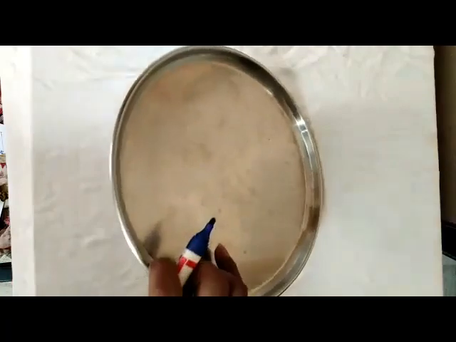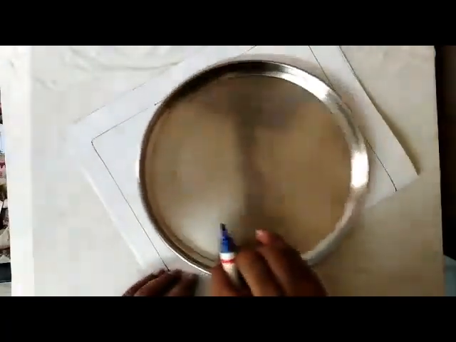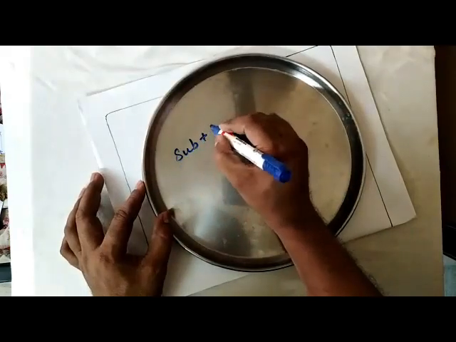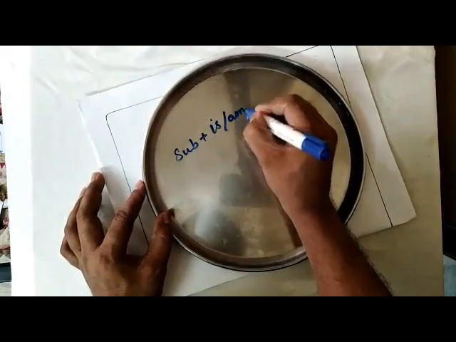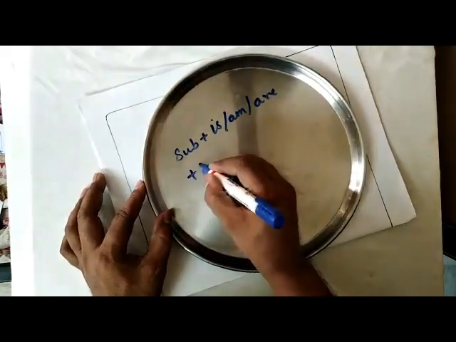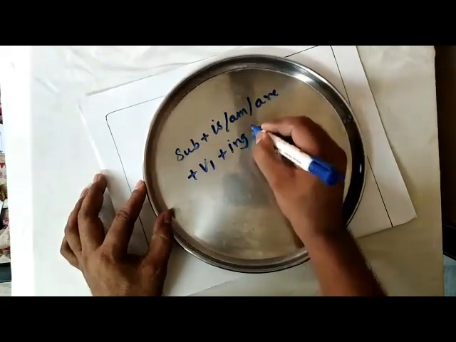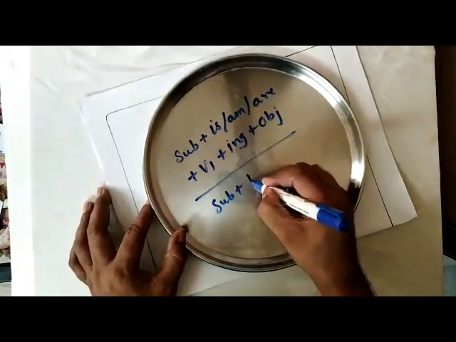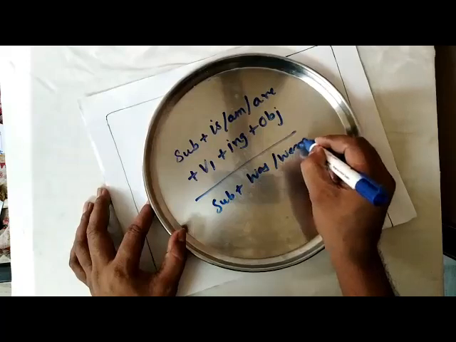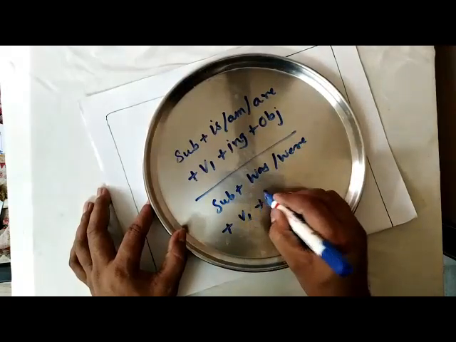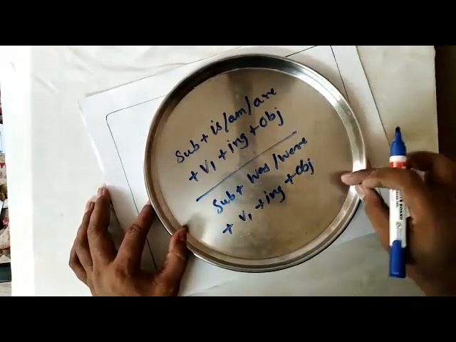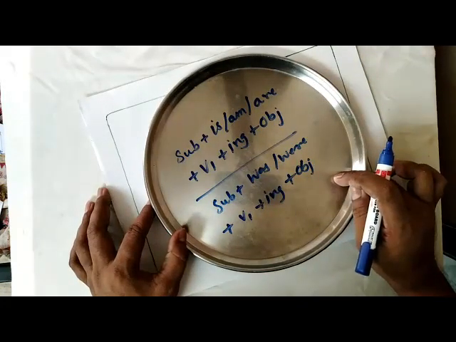What is the structure for present continuous? Subject plus is, am, are plus V1 plus ing plus object becomes subject plus was or were plus V1 plus ing plus object. So present continuous becomes past continuous.